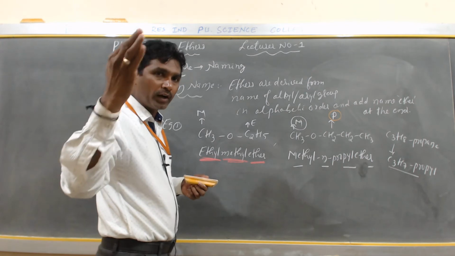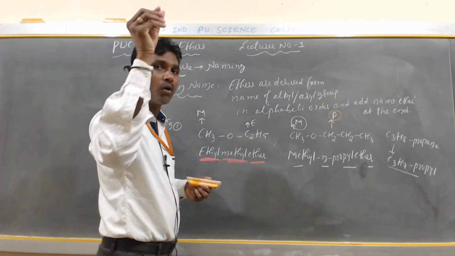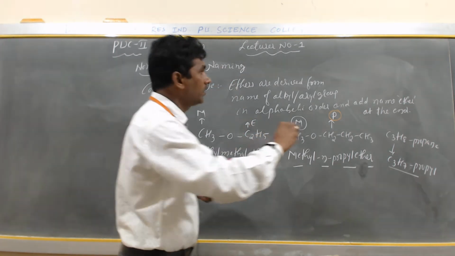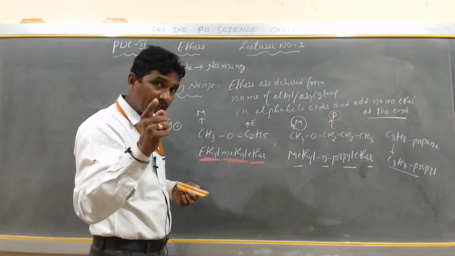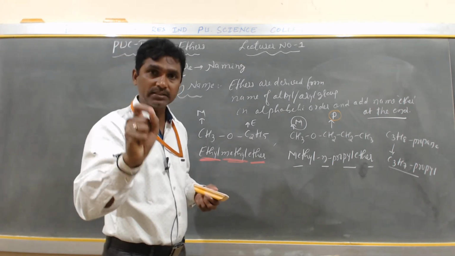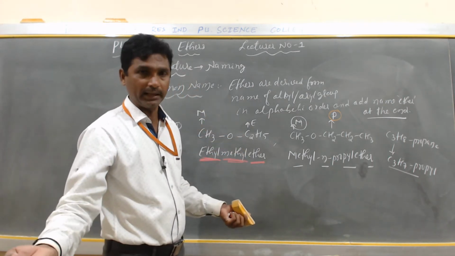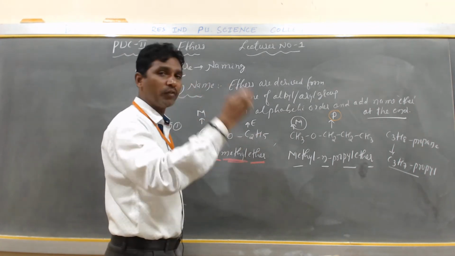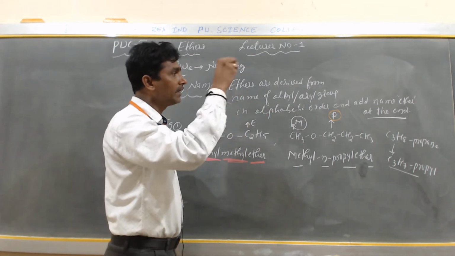If two different groups are present in an ether, or if it is a mixed ether, you have to name according to alphabetical order, then add the word ether at the end. So this is the common name. In case of unsymmetrical ether or mixed ether, you have to derive the name in alphabetical order and add ether at the end.